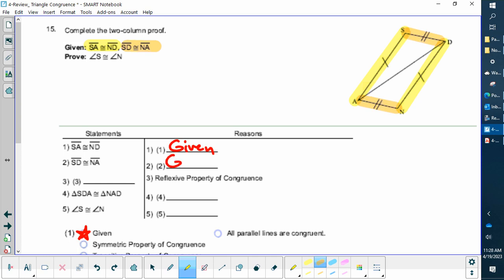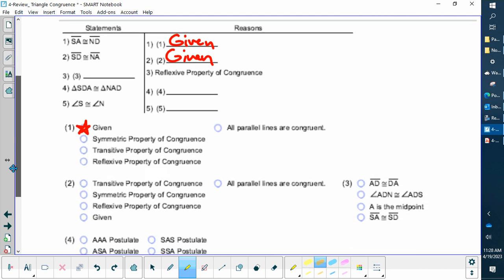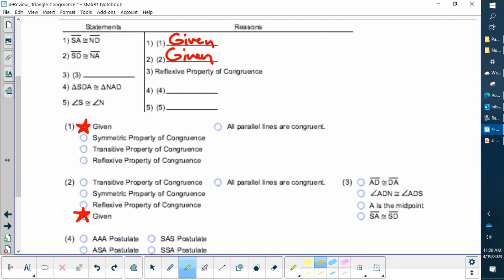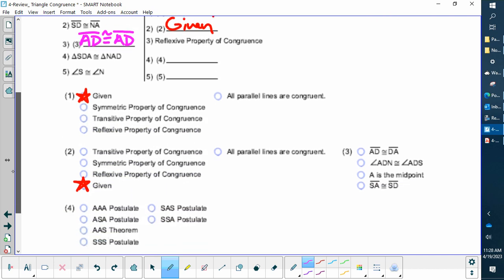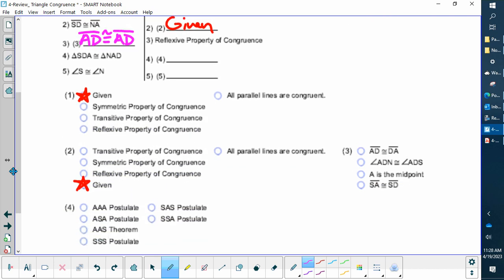Also given information. Didn't have to do any thinking there. Box 2. Okay, reflexive. We know what reflexive means. It means they share a common side. I would say AD is congruent with AD. And if I look at my options, they actually split it up and did it in the proper order. So I'll say DA. I'll do it right.